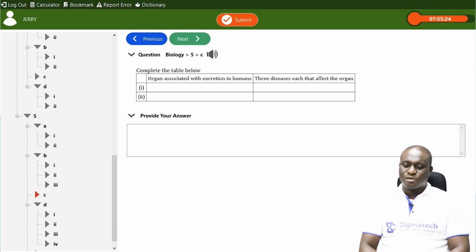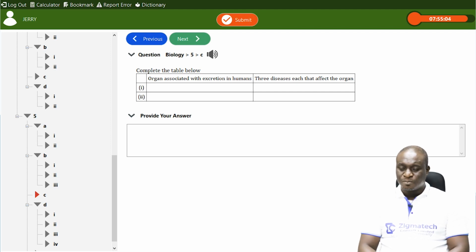And once it happens, it makes ultrafiltration not effective. And so when the person is passing out urine, you'll find traces of nutrients inside the urine of the person. So it is actually not good.